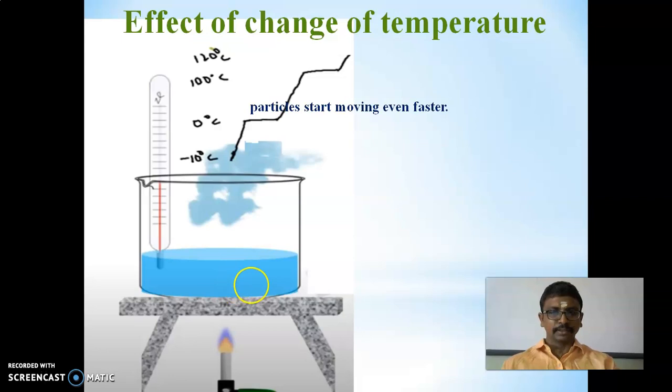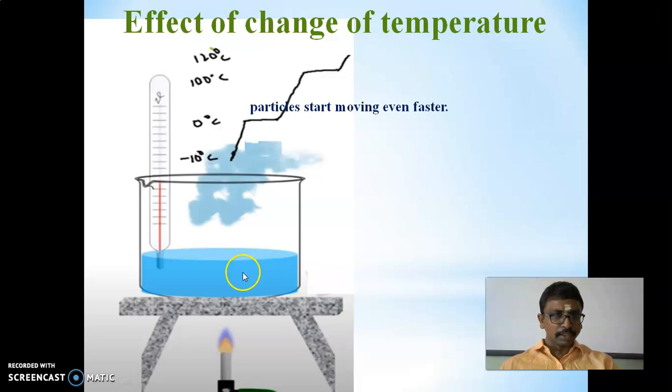Now we will discuss the liquid converted to gaseous state. How? The first is the particles start moving even faster. When the liquid is converted to gaseous state, the particles are nothing but water.